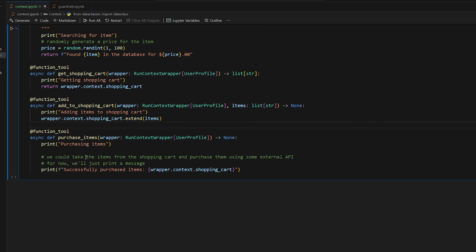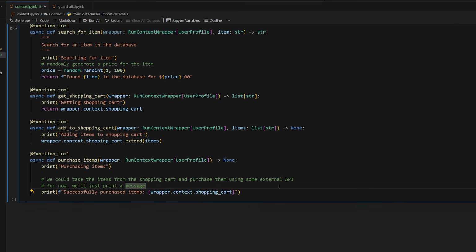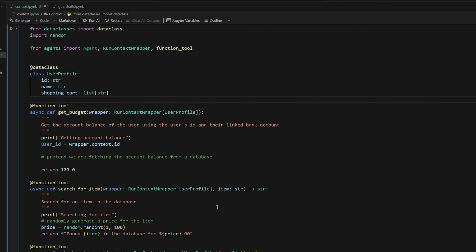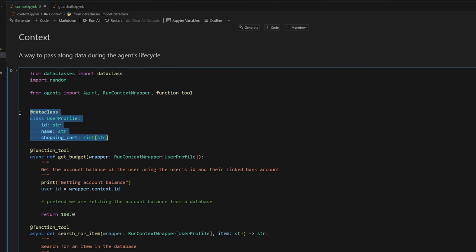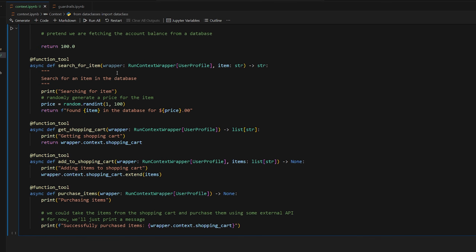So later on, when we call purchase items, we could again use our context to get all of the items in our shopping cart and pretend to purchase them. I really hope that makes sense. It's worth emphasizing the agent does not have access to the user profile context that we're passing along here, but the functions do, okay?